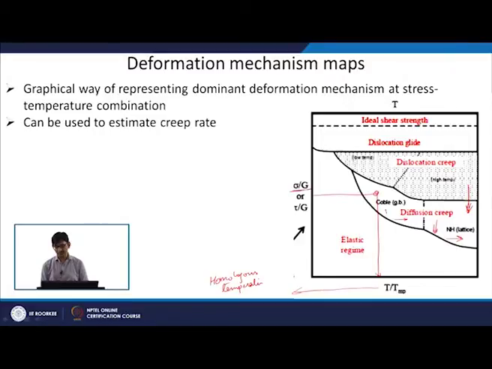So, my operating service conditions are still within the elastic regime. Superalloys are one example where the ideas from creep deformation, or the understanding of creep mechanisms, are used.